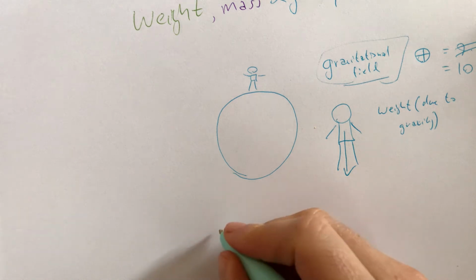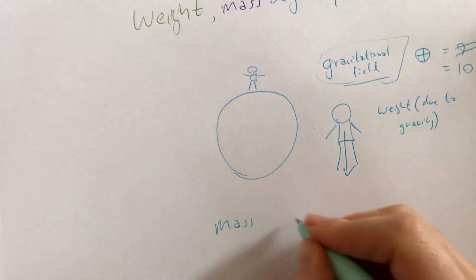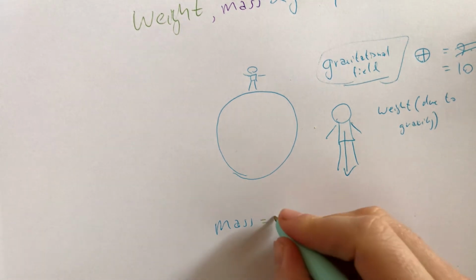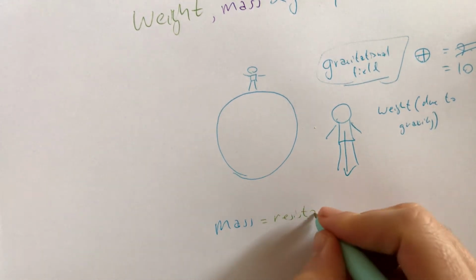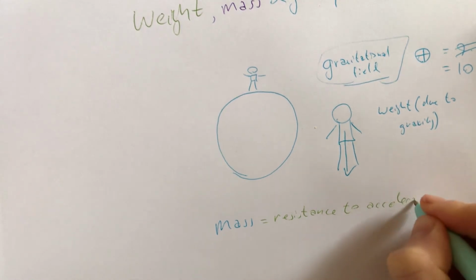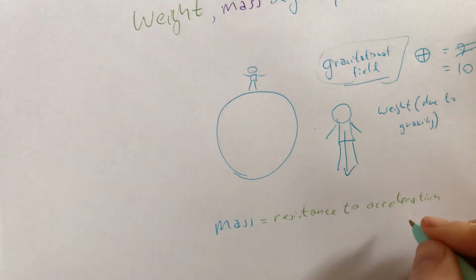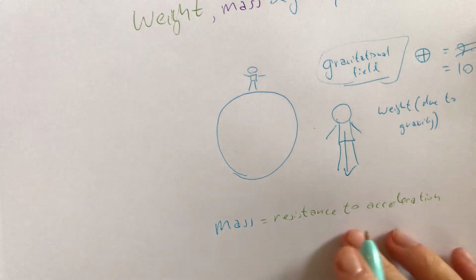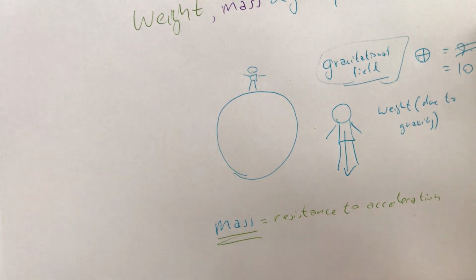So the mass of an object is important. If you remember, mass is actually an object's resistance to acceleration, and that makes sense. If you pick up a small object and try to accelerate it, usually pretty easy. Pick up a big object, try to accelerate it, usually pretty difficult because of the differences in mass.